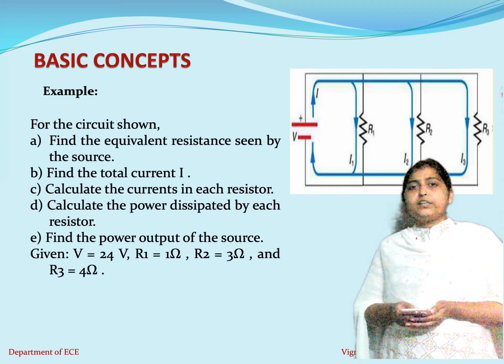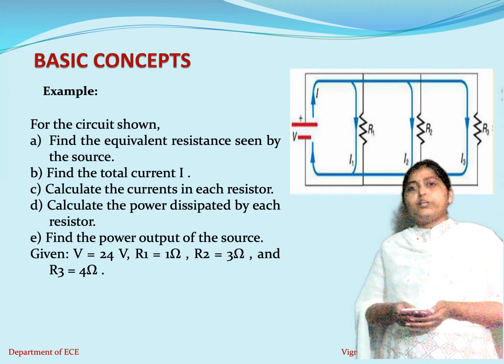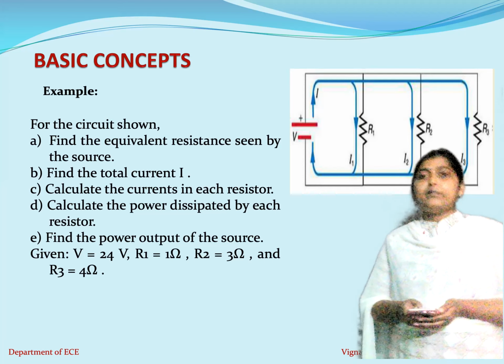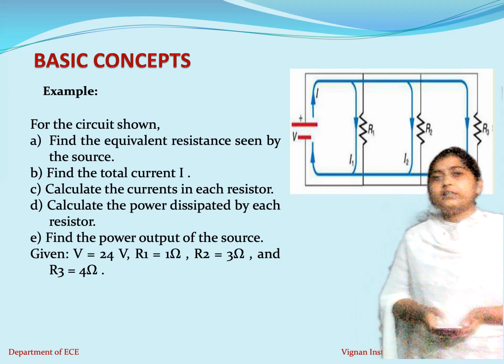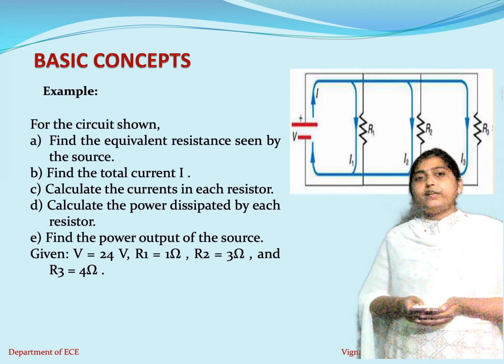So what is the voltage across all these resistors? 24 volts, which will remain the same. Now we apply Ohm's law again. So I1 can be written as V by R1, I2 can be written as V by R2, and I3 can be written as V by R3.